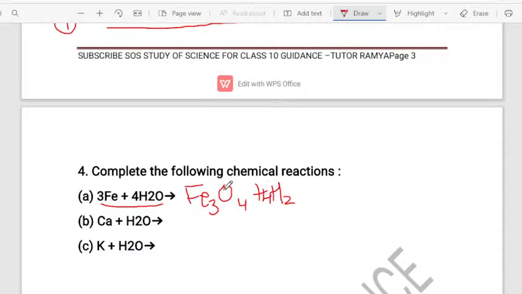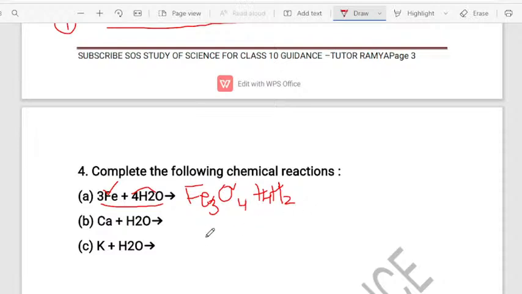So everything is clear now. See, 3Fe, and 4 atoms of oxygen, 8 atoms of hydrogen in the reactant side as well as in the product side. So you have to balance it, children. Balancing is very important. Okay, you have to balance it. So many of you are answering very good.